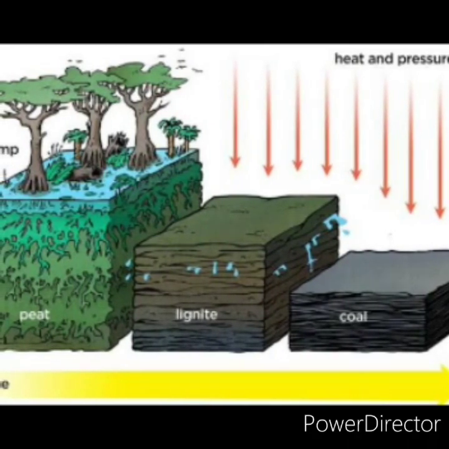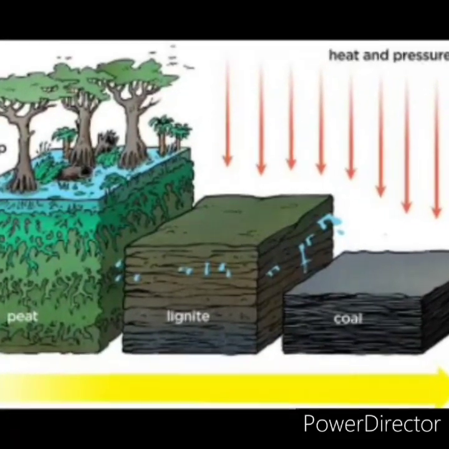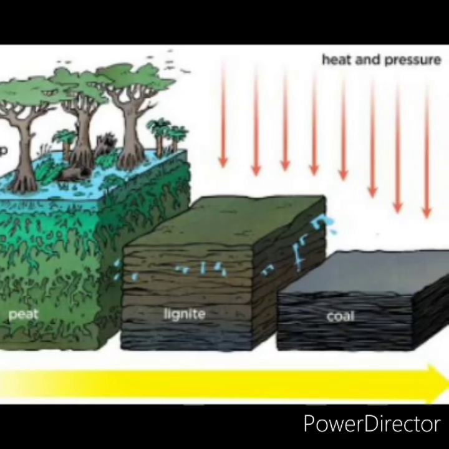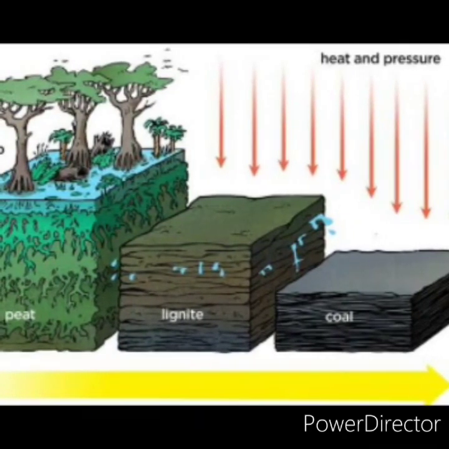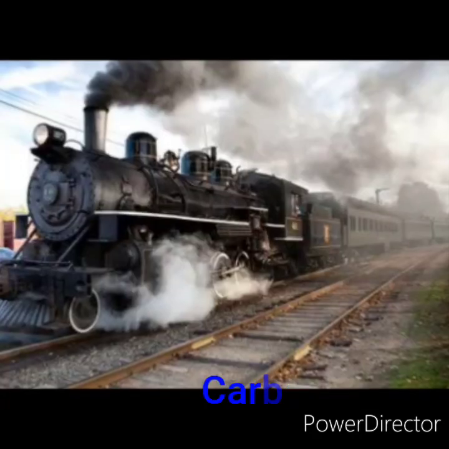Before 300 million years ago on Earth, there were dense forests which got buried into the soil due to natural processes like flooding. They were compressed as soil deposited over them, and under high temperature, pressure, and heat, they got converted into coal. This slow process is known as carbonization.